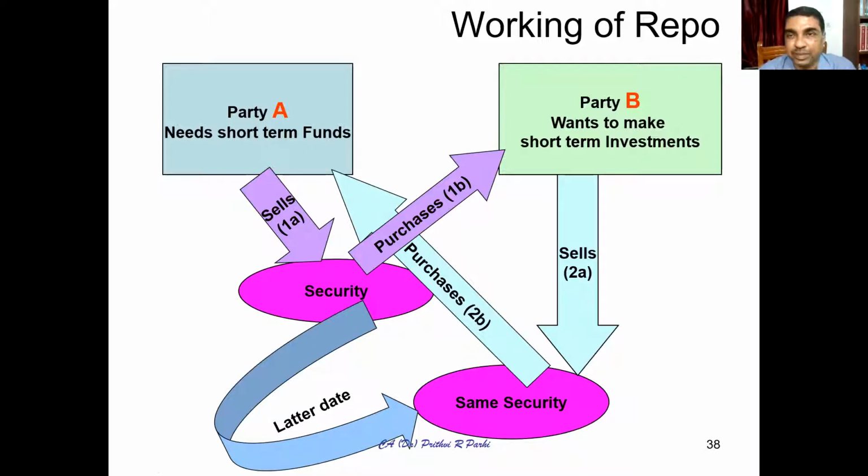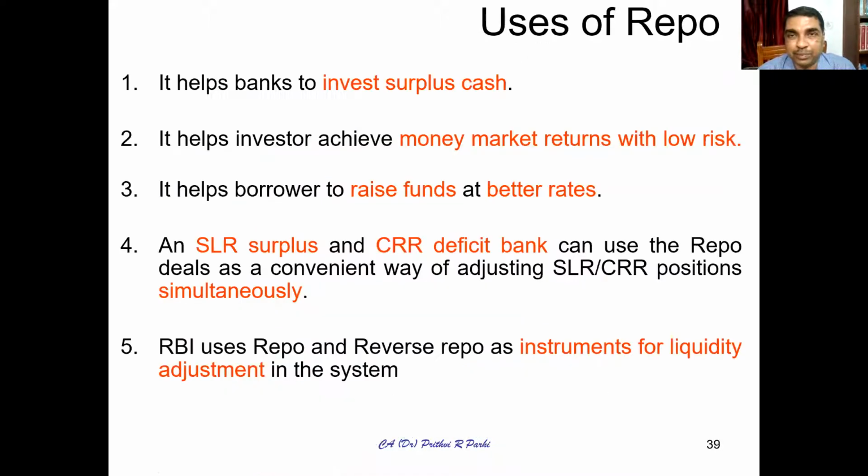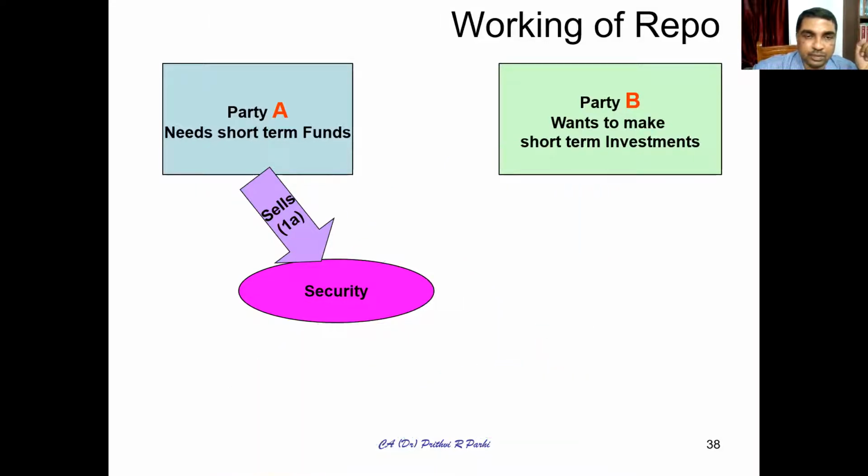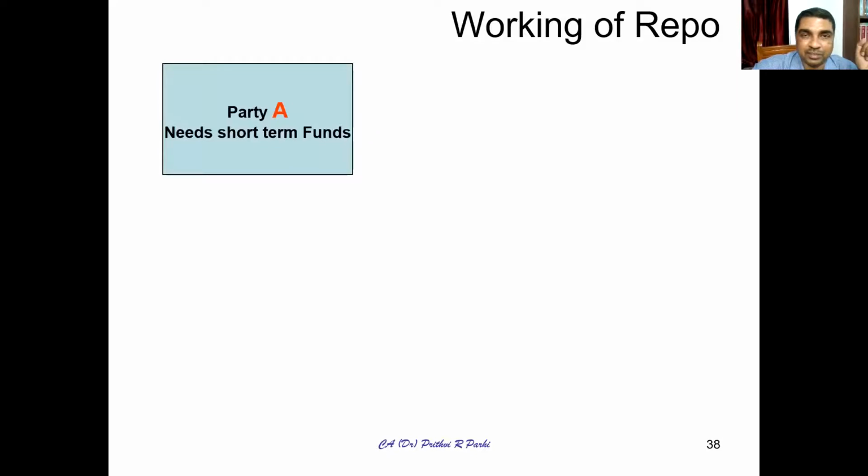Okay. This is about the working of repo. You can have a look at the chart once again. I repeat once again. Party A is in need of funds.